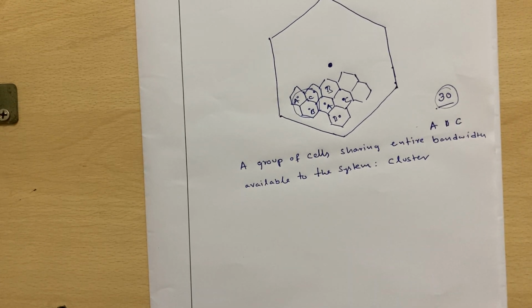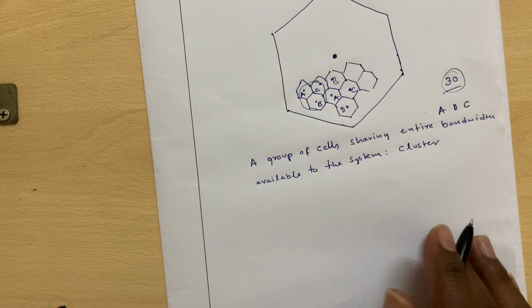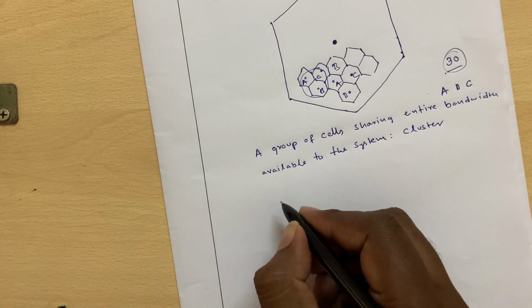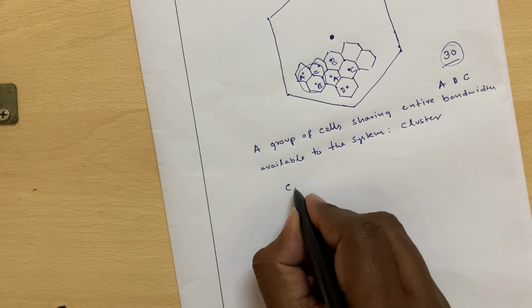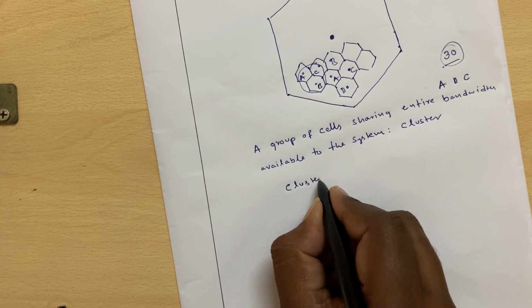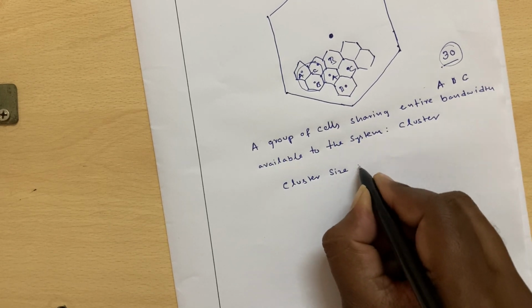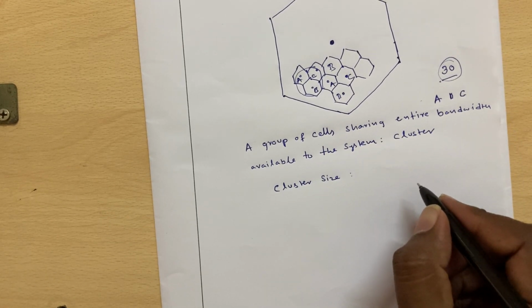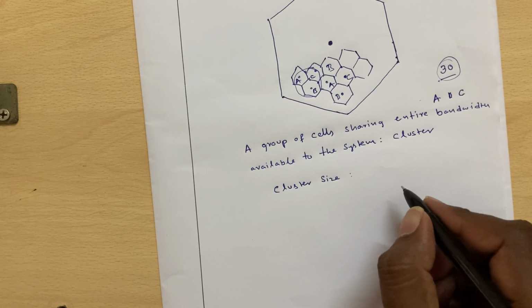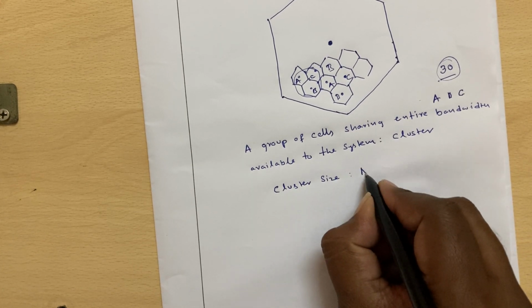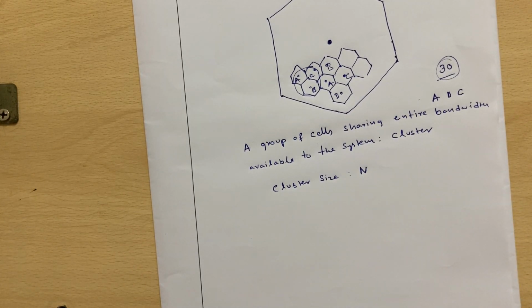The cluster size is the number of cells present in the cluster. It is obviously the number of parts into which we divide the available spectrum, which is the number of cells present in a cluster.